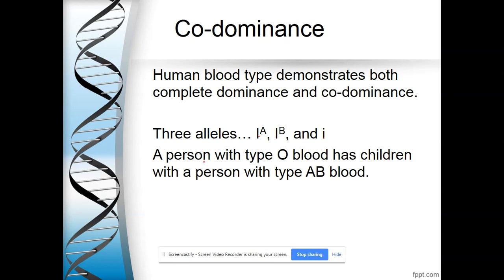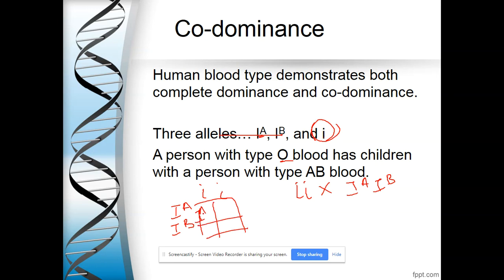So I can look at putting together a cross. A person who has type O blood is going to be homozygous recessive, so little i, little i. We're going to cross that with a person who has type AB blood, which means that they have both A and B, so IA, IB. We build our Punnett square, and we get IA little i, IB little i.